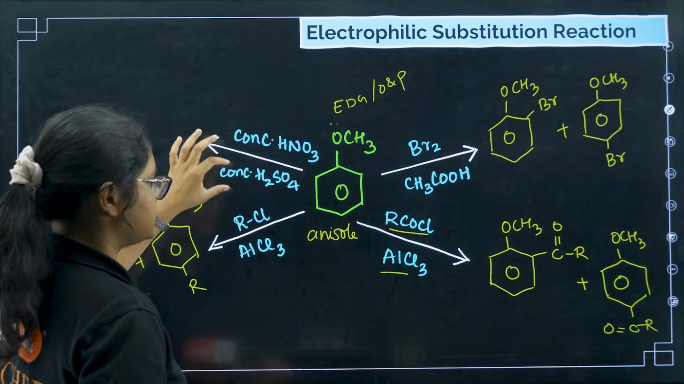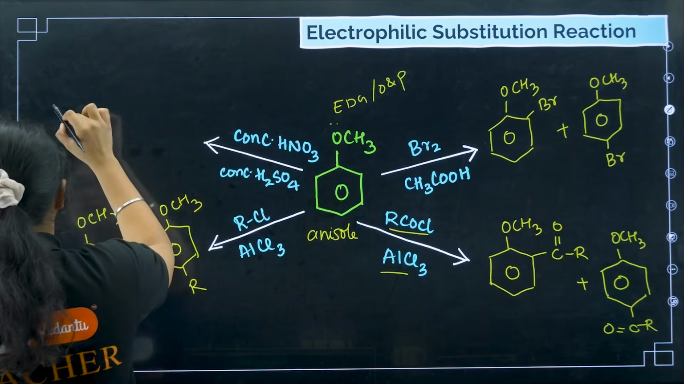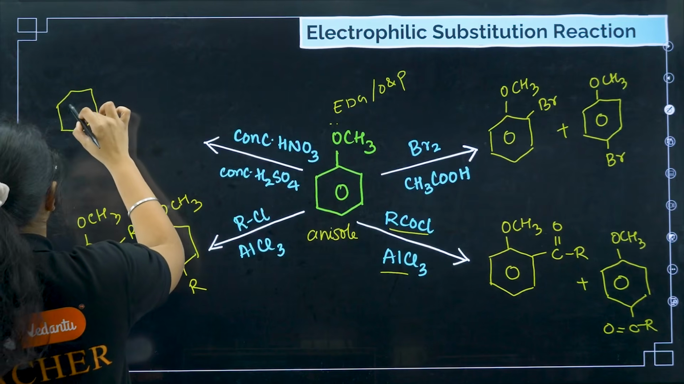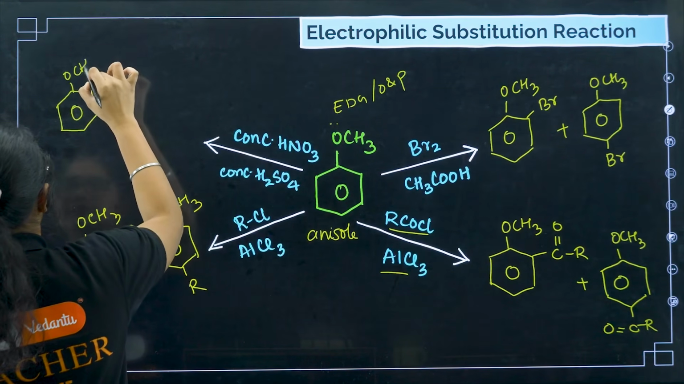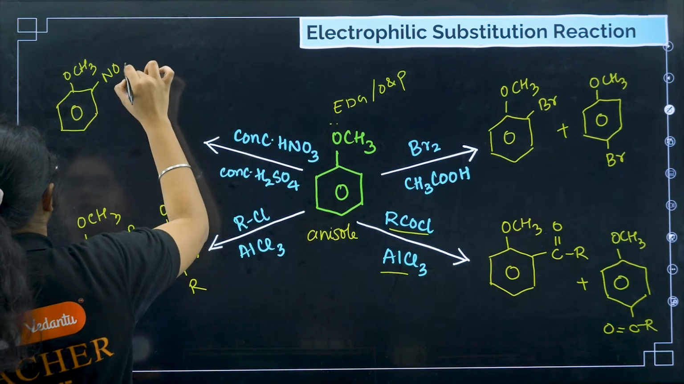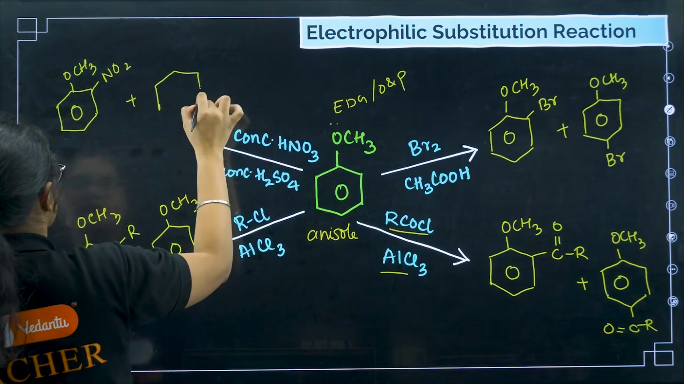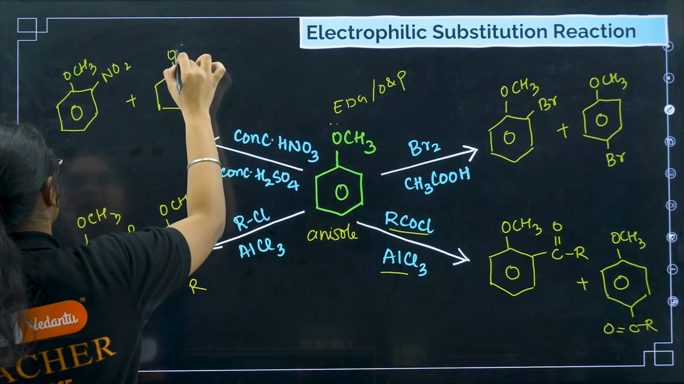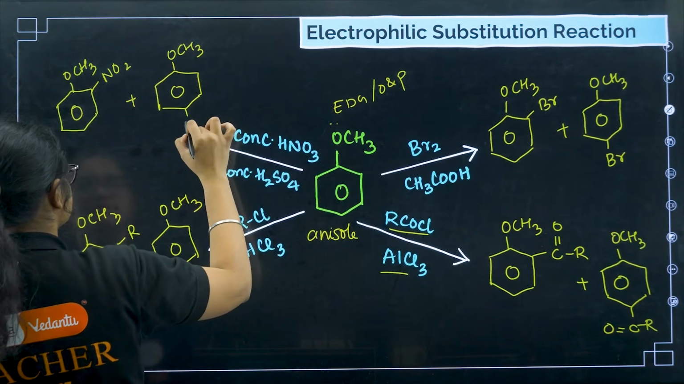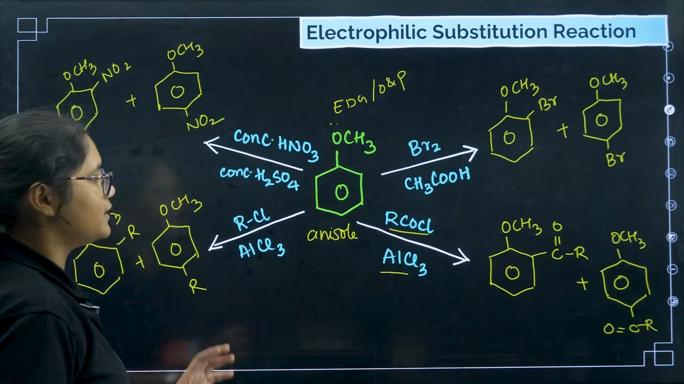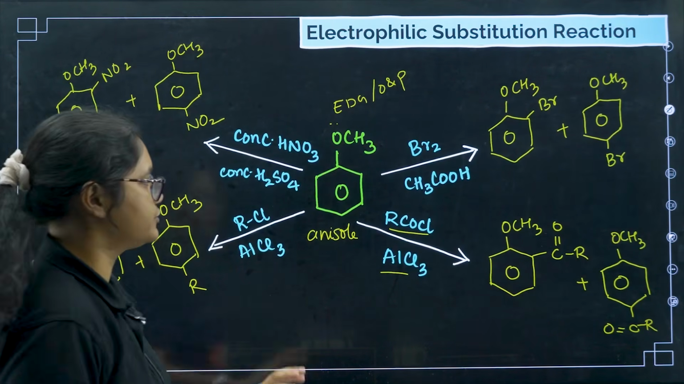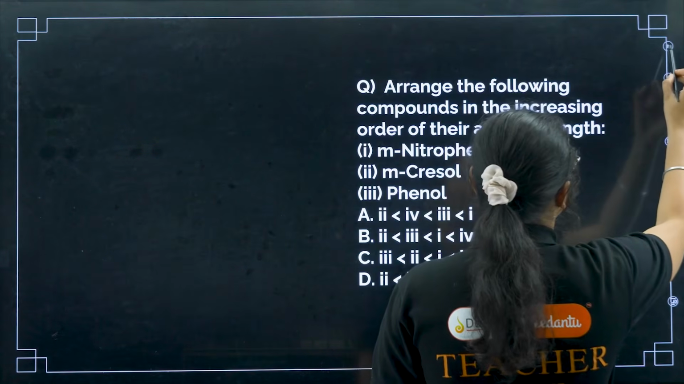Now concentrated HNO3 and H2SO4 will do nitration. So you have here OCH3 and at the ortho position a nitro group will be present, and here you have OCH3 and at the para position a nitro group will be there. Okay, that is your electrophilic substitution reaction. Very simple one. Already you know these reactions.